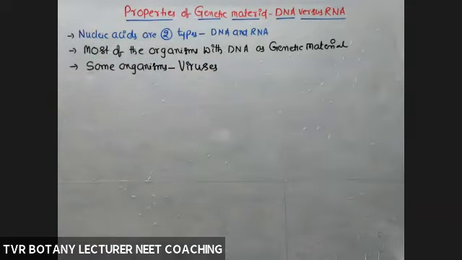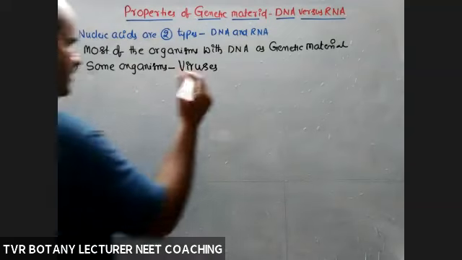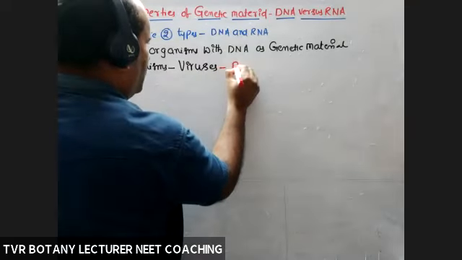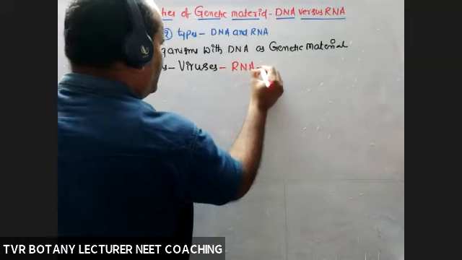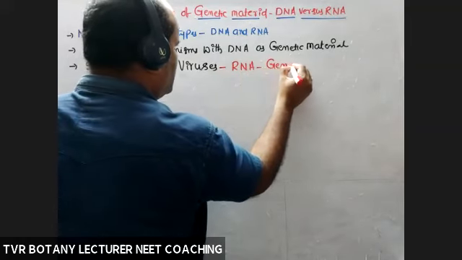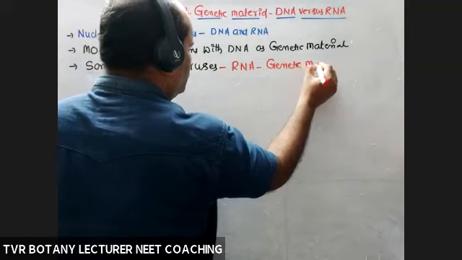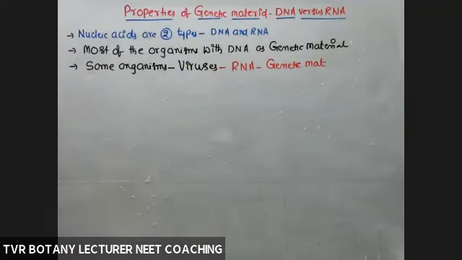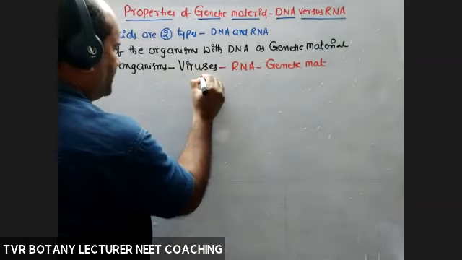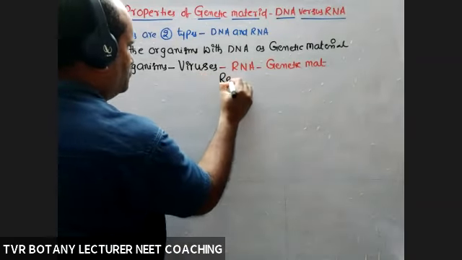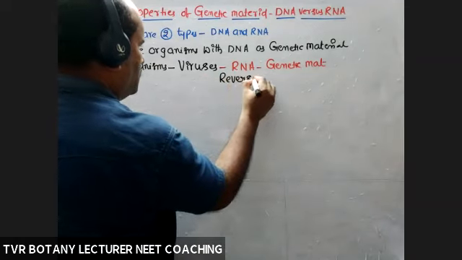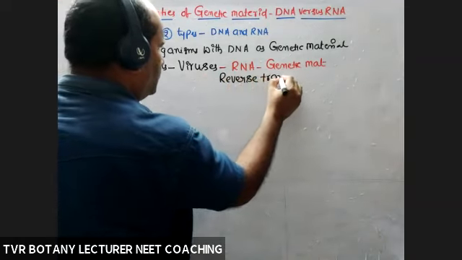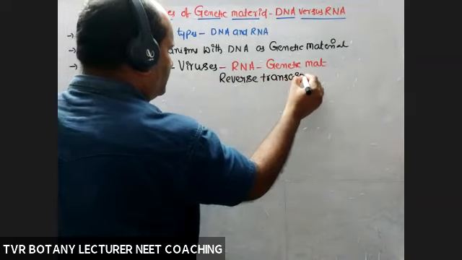In some viruses, RNA is the genetic material. Okay, so viruses, those which are having RNA as the genetic material, they are with a reverse transcription flow of genetic information.